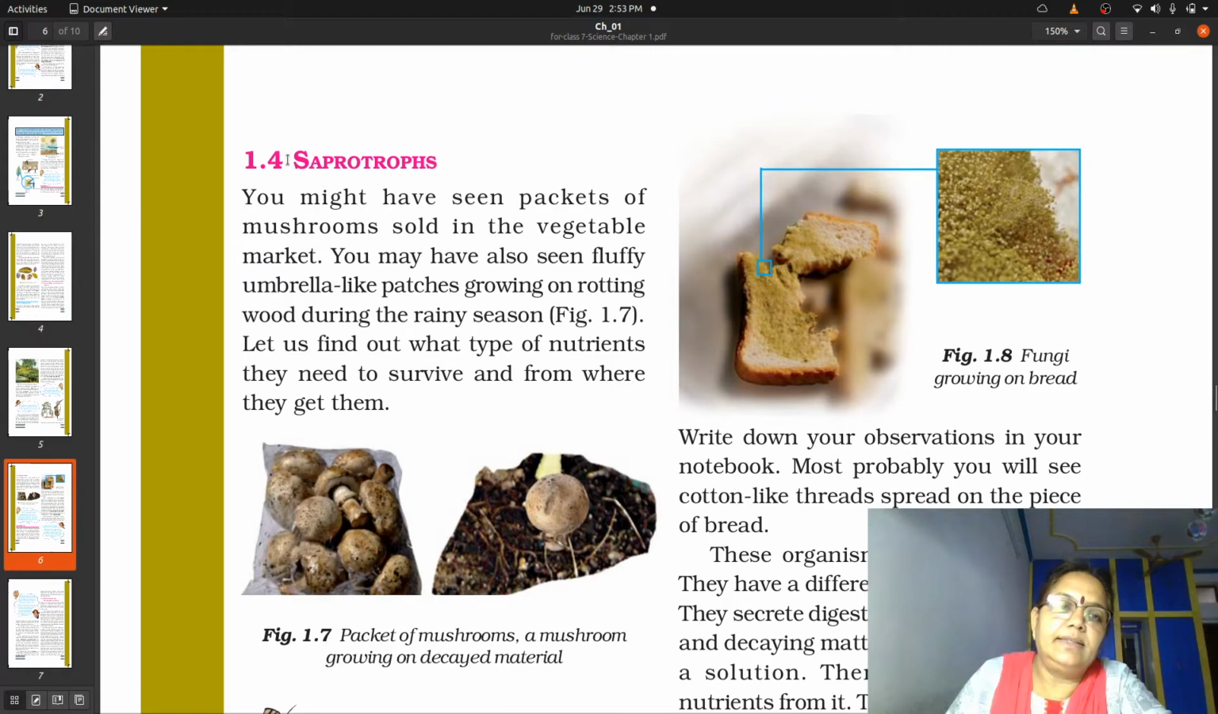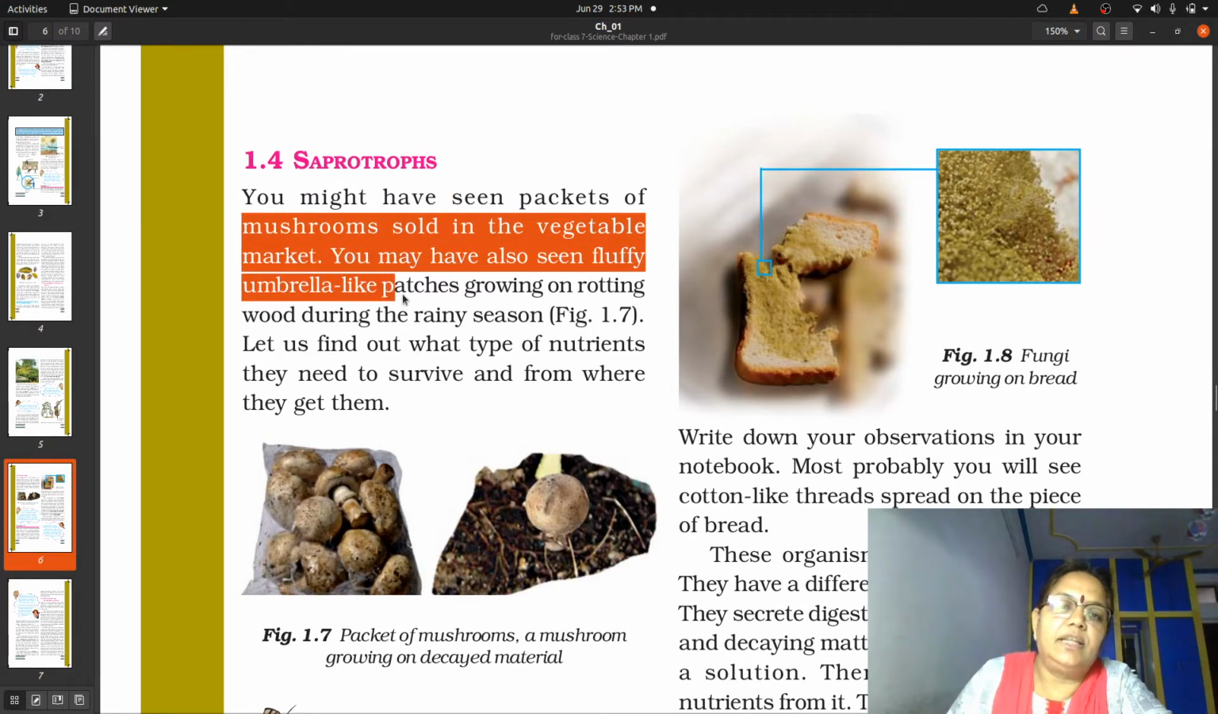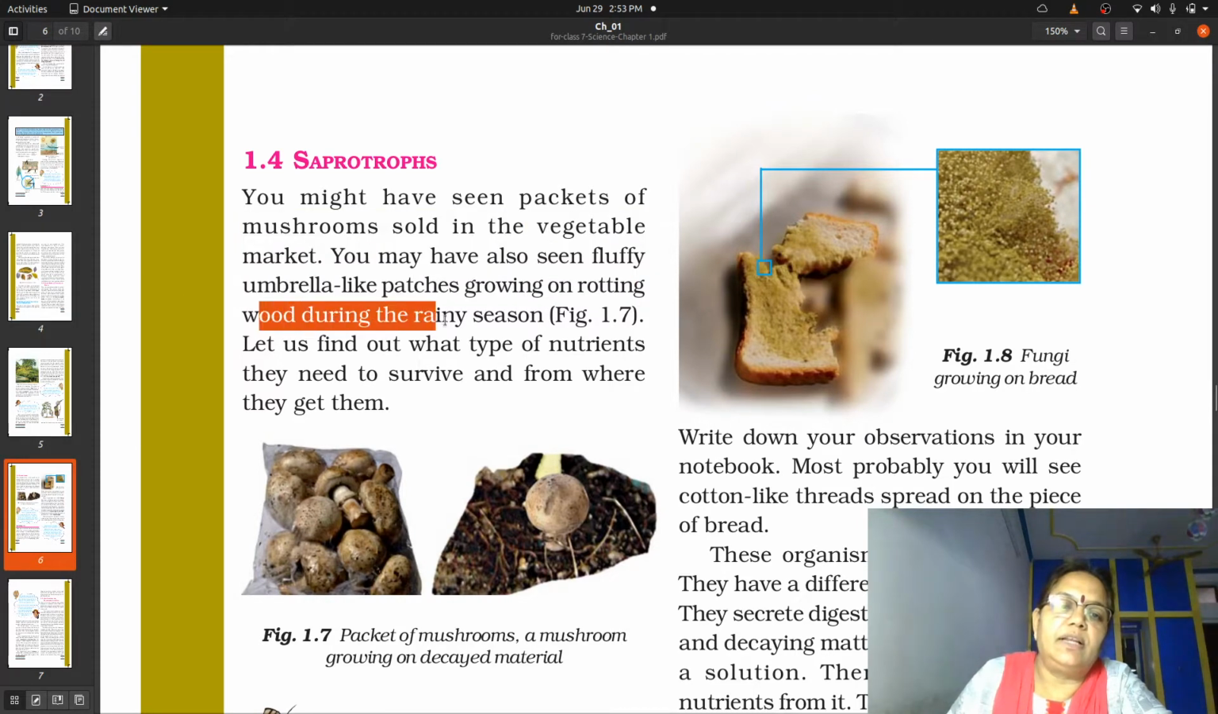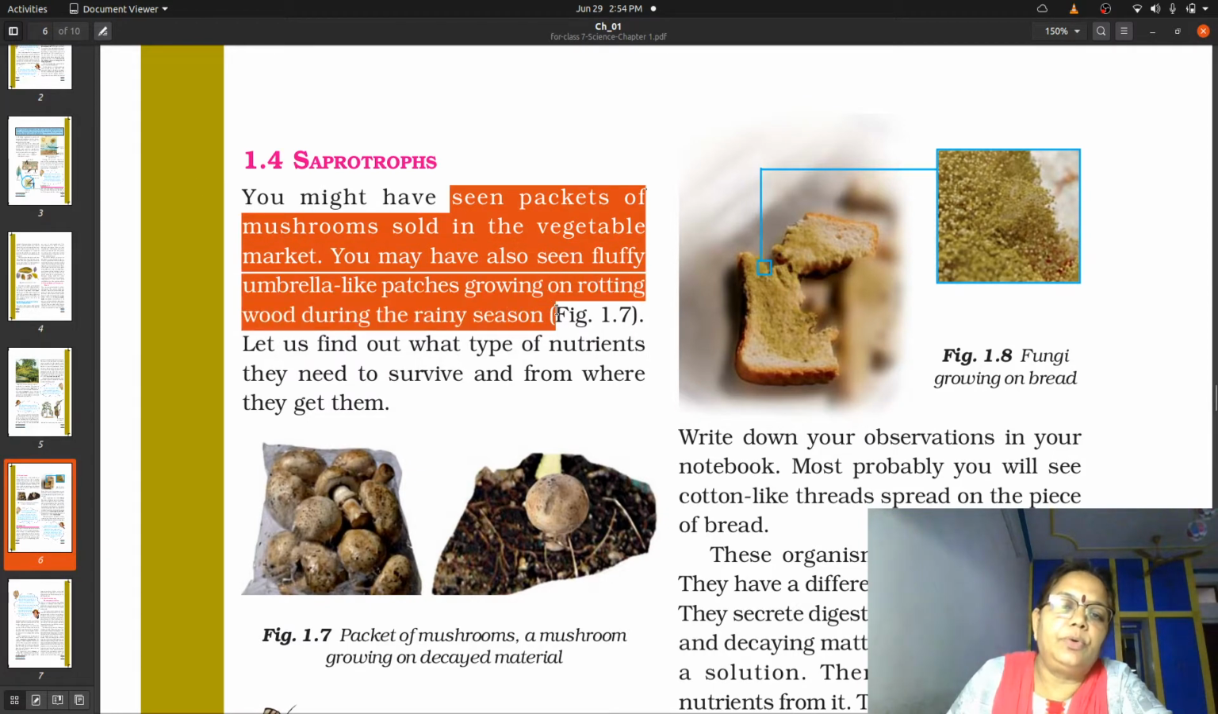In that case we will try to understand the next part of the chapter, and that is known as what? Saprotrophs. Now what are these saprotrophs? You might have seen that packets of mushroom are generally sold in the vegetable market, and they are considered to be very nutritious for our health. And these mushrooms are seen to grow in the rainy season. Which season? Rainy season.